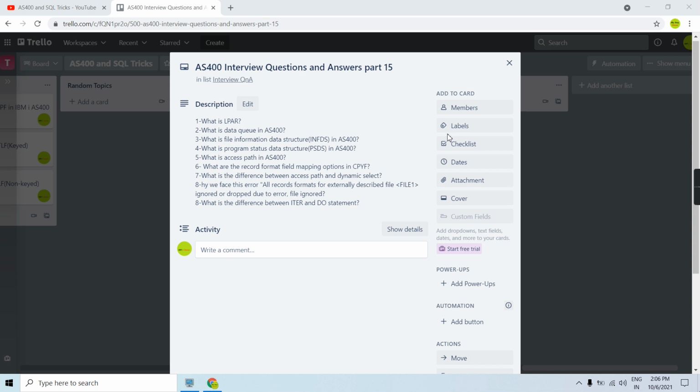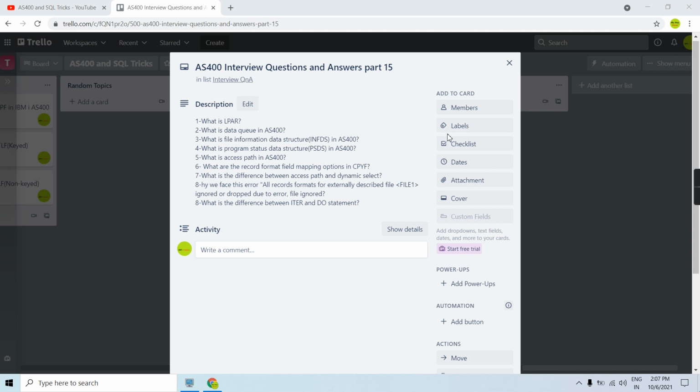Next question is, what is program status data structure in AS400? It can be only one per module. It basically gives us the program errors or exception information. Let's say divide by 0, array index out of bound, invalid date or time, and all other issues.